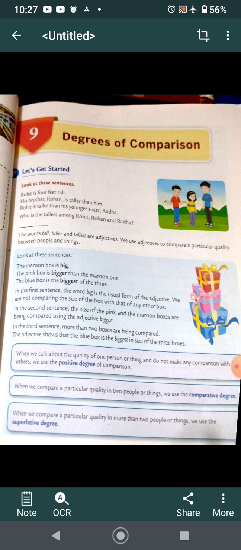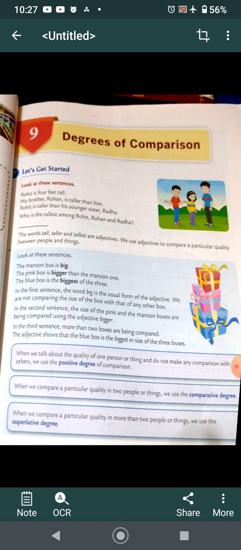In the first sentence, the word big is the usual form of adjective. We are not comparing the size of the box with that of any other box. In the second sentence, the size of the pink and maroon boxes are being compared using the adjective bigger. In the third sentence, more than two boxes are being compared.